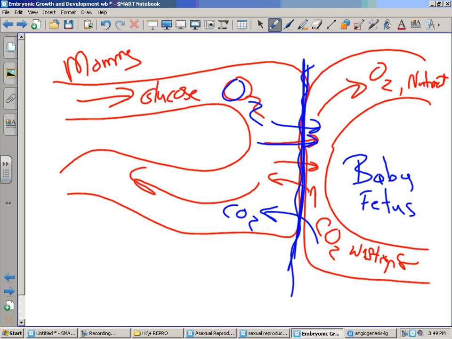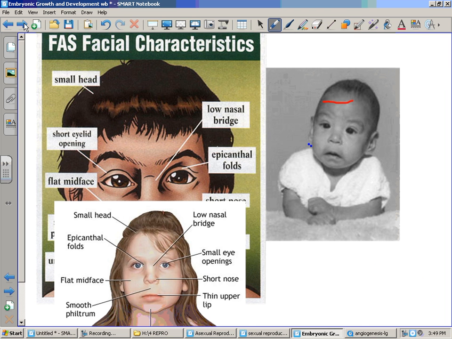Now, once in a while, if mommy is HIV positive, and that virus happens to be in the blood, it does have the possibility of going across there. They can do a lot of things, give mommy a lot of antiretroviral, so there's not much of the virus floating around in the blood. But sometimes viruses are small enough to diffuse across. If the virus is kept inside the white blood cells, they are too big to cross that membrane. So hopefully that will save baby from being HIV positive. They can get down to very low percentages of the baby being born with HIV.